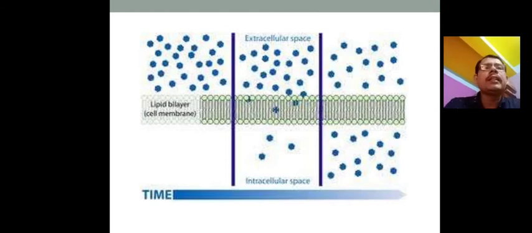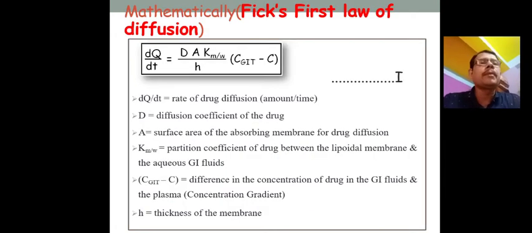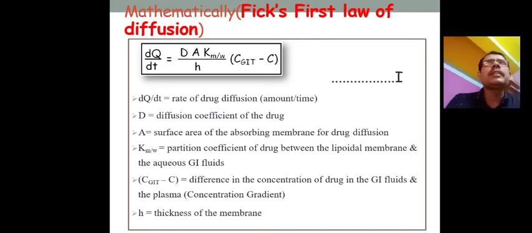We can see the lipid barrier, the outer membrane, and the extracellular space and intracellular space. In that case, how will it be absorbed? If the drug is lipophilic, it diffuses and is absorbed by passive diffusion, and easily goes to the inner side of the cell membrane. This is described mathematically by the scientist Fick, and this is called Fick's first law of diffusion.